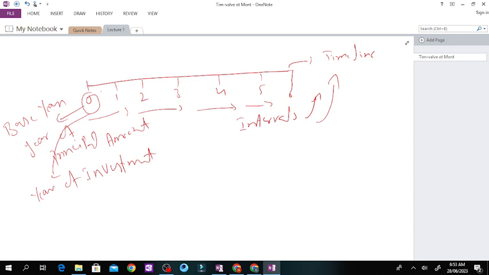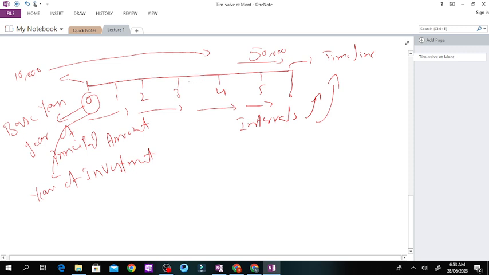Okay, so for example, if you are investing 10,000 today and you will get, let's say, 50,000 at the end of 6 years. How?